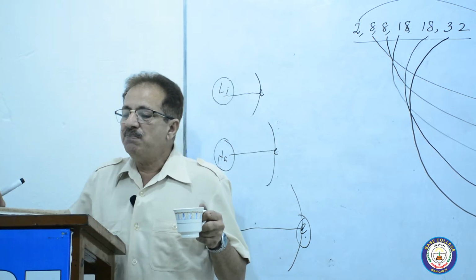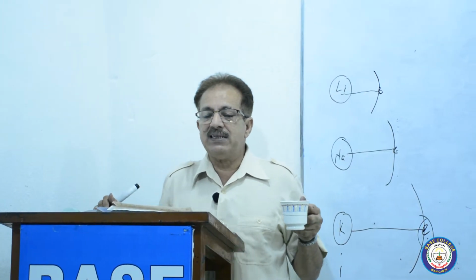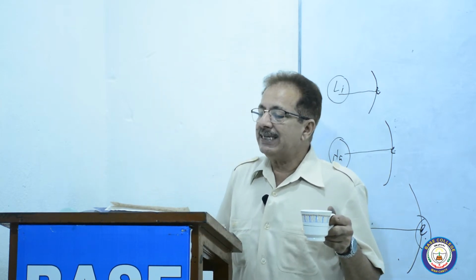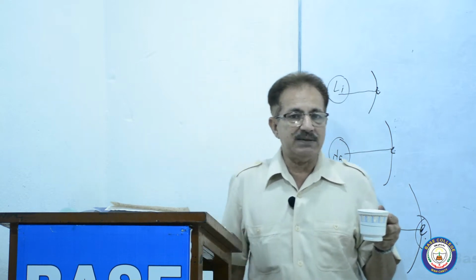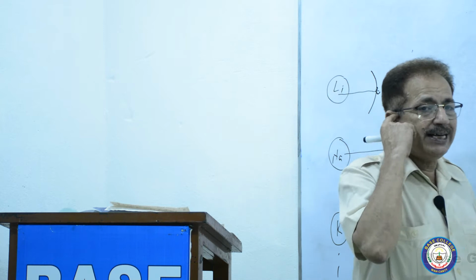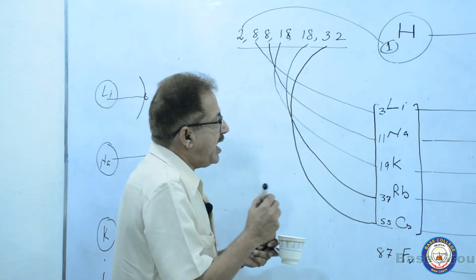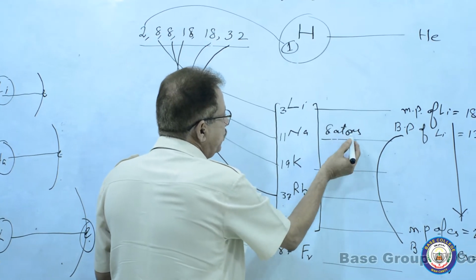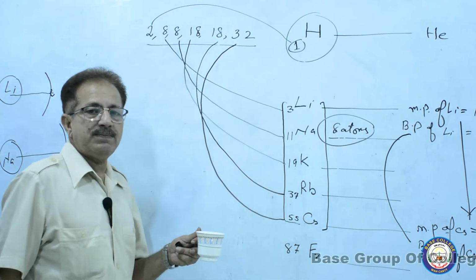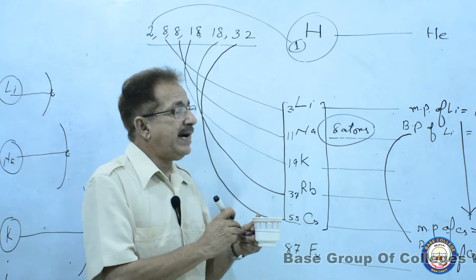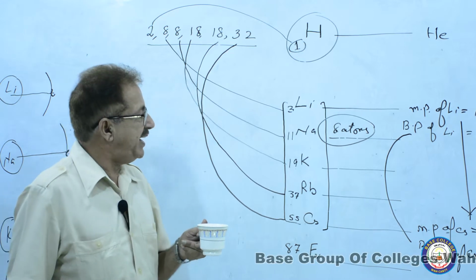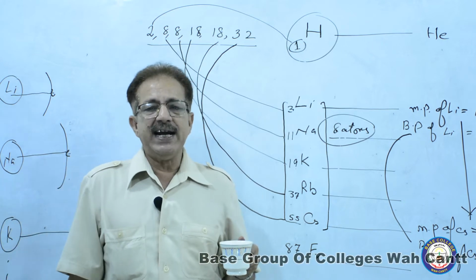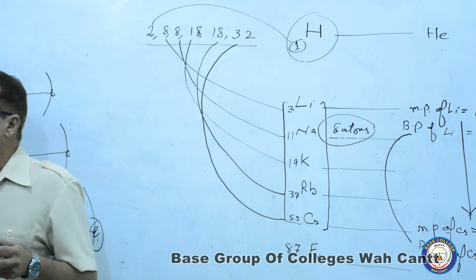So we say the melting point and boiling point of the alkali metals are very low due to the presence of weak interatomic bonds in the solid state of the alkali metals. I have already told you the coordination number. It means there are 8 atoms bonded to each other in sodium, but this bonding is very weak. As we move from top to bottom, the bonding becomes weaker and weaker. That's why the melting and boiling points will be low.